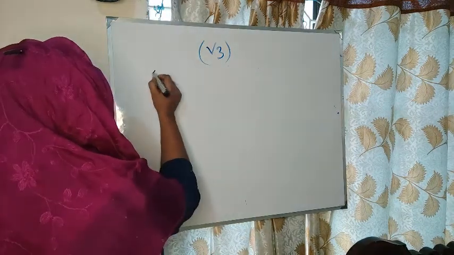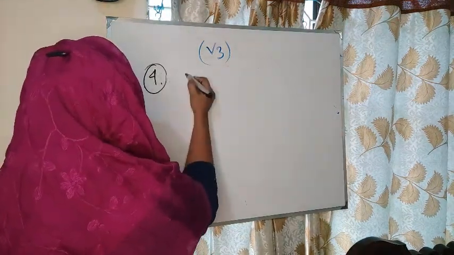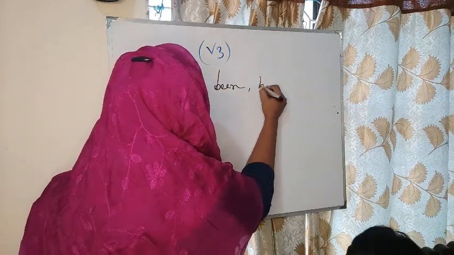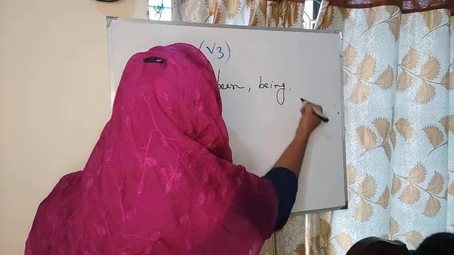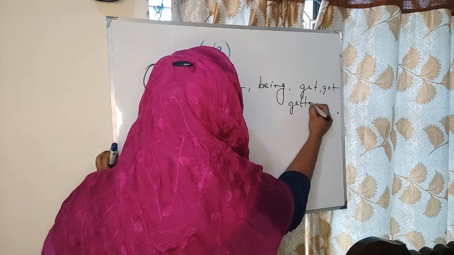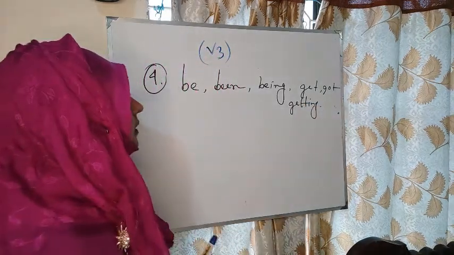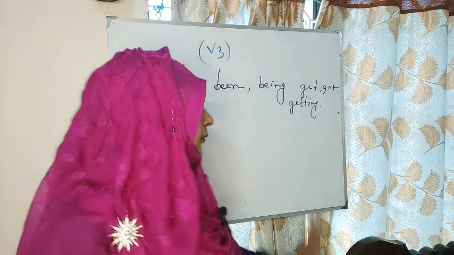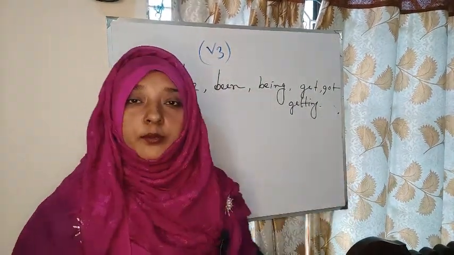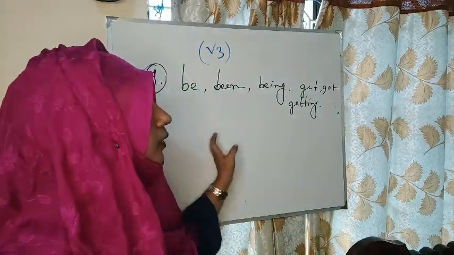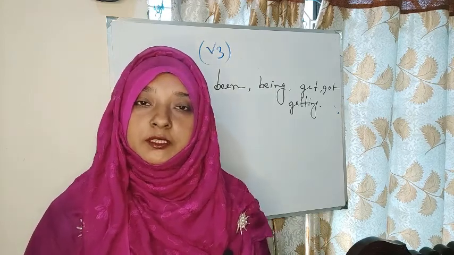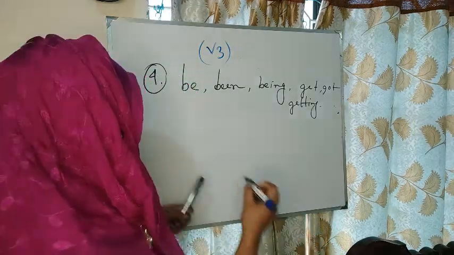if we get like this, be, been, being, get, got, getting. Then if we get be, been, being, get, got, getting before bracket, then we will write the past participle form of the verb. Look at the board.